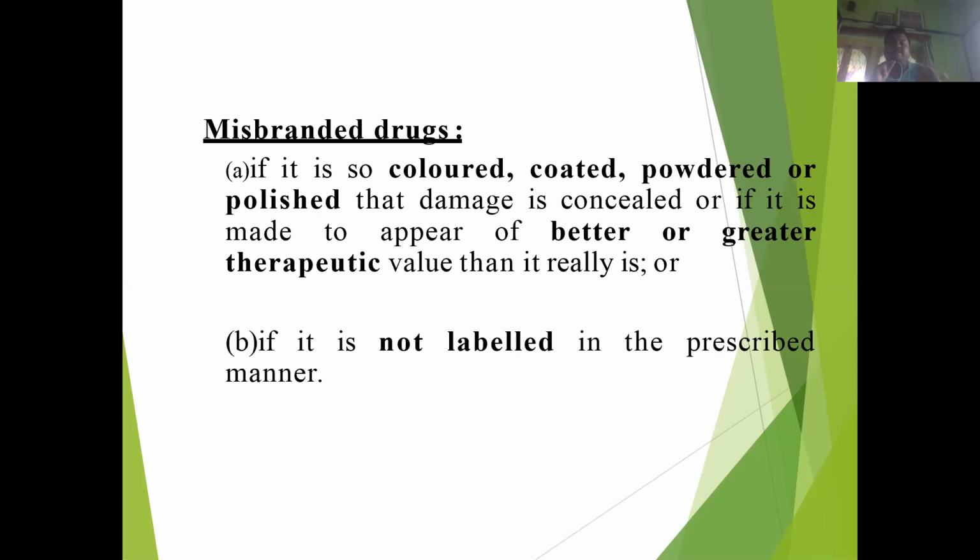That is called a misbranded drug. And if it is not properly labeled according to the prescribed manner, that is also called a misbranded drug.